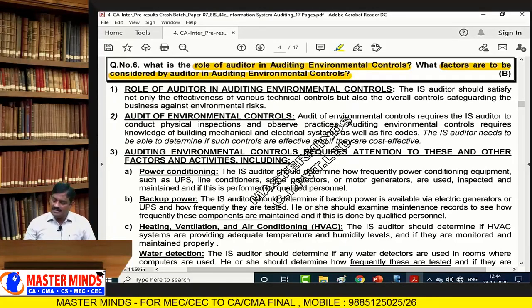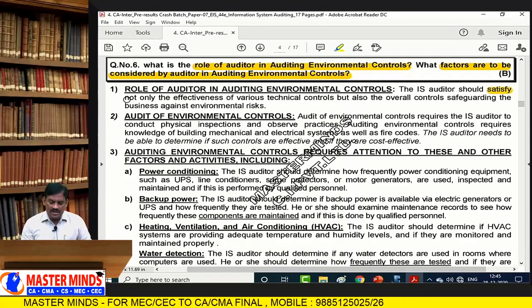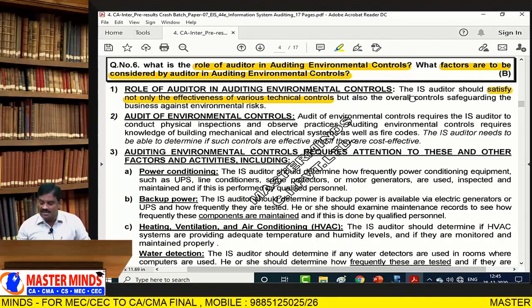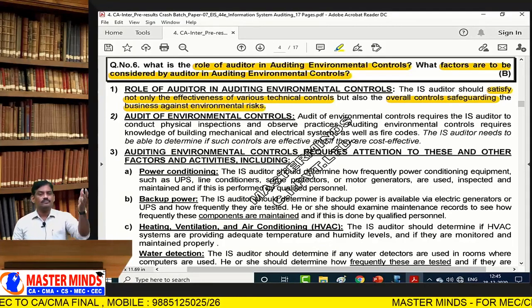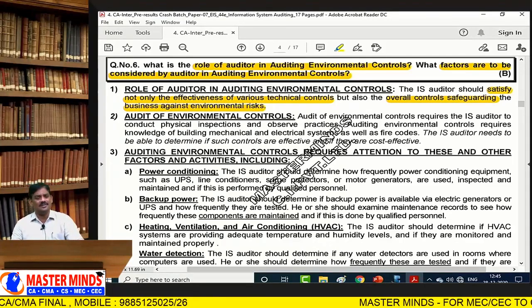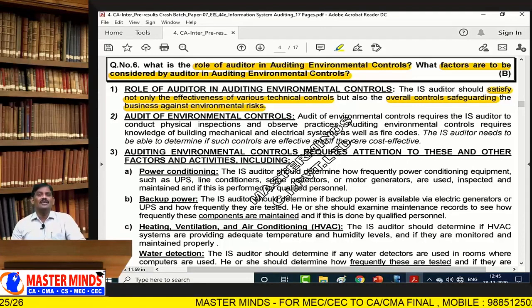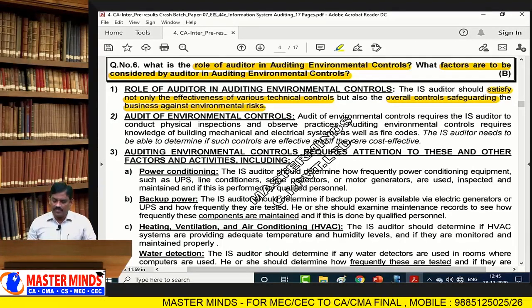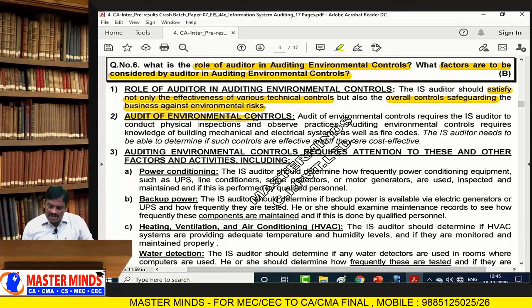He should satisfy himself not only about the effectiveness of various technical controls, but he is also responsible for overall control, safeguarding the business against environmental risk. What are environmental risks? Water, pollution, fire, or any other category of errors. It may be tsunamis, in terms of an act of God.